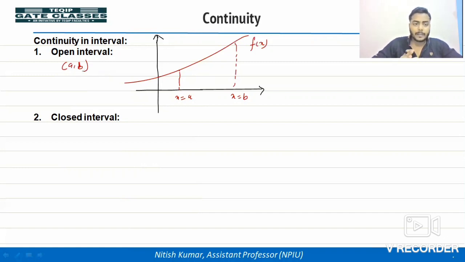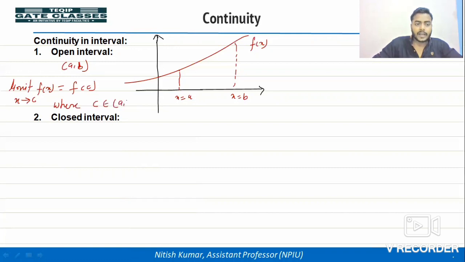So a function can be called continuous in the interval between a and b when the function is continuous at each and every point in between a and b. So if this condition is satisfied, limit x tends to c of f(x) equals f(c), where c is any point in between a and b, right? So if a function satisfies this condition, we can say this function is continuous in the open interval a and b.